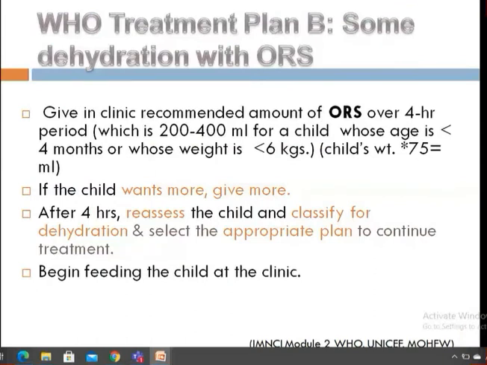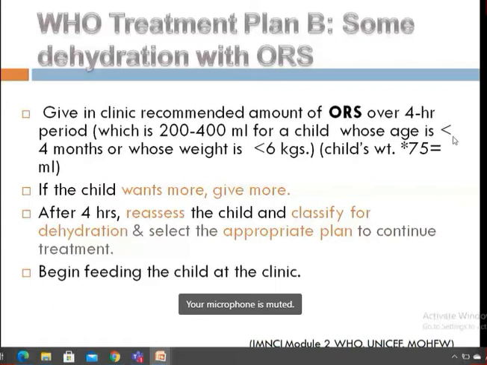So WHO treatment plan B is for some dehydration. Some dehydration means the child is showing some signs of dehydration. So you have to give ORS over a 4 hour period. Quite rapidly you have to give for the first 4 hours, which is 200 to 400 ml for a child whose age is less than 4 months or whose weight is less than 6 kg.